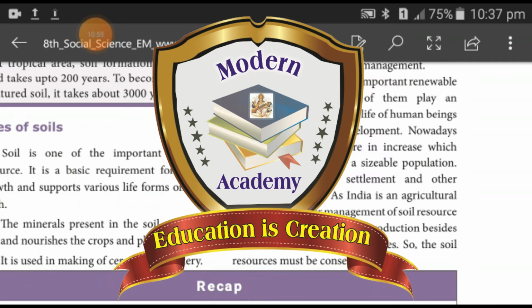Soils attract human settlement and other economic activities. As India is an agricultural country, the proper management of soil resources will lead to sustainable food production besides its use for various other purposes. So, the soil resources must be conserved.